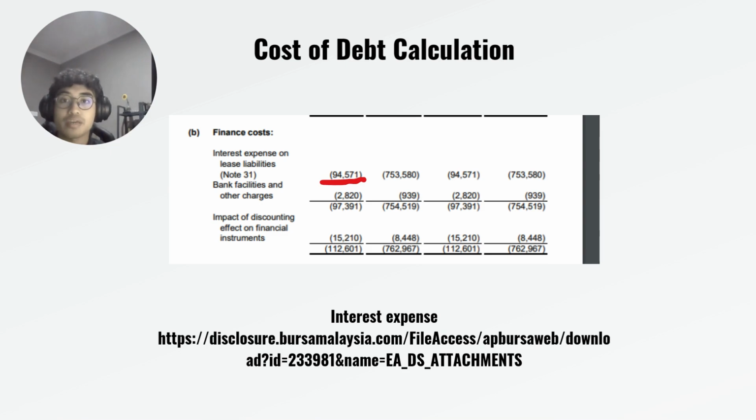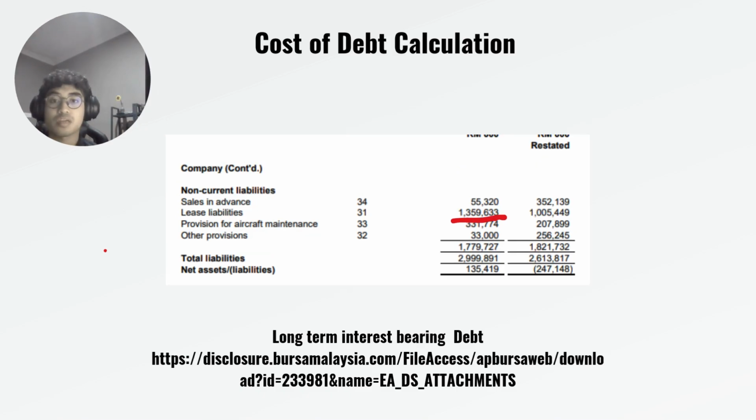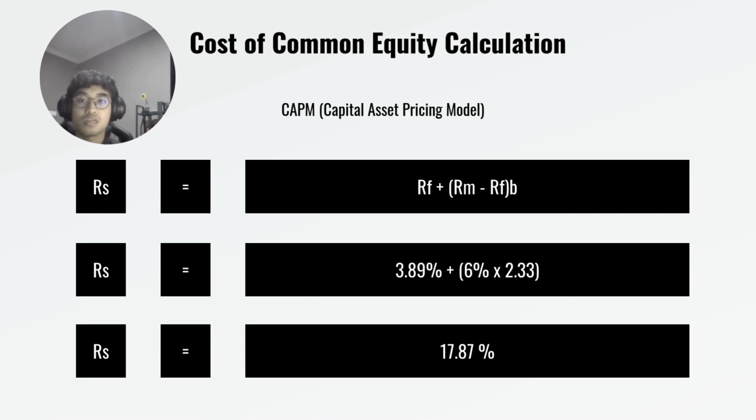So this is where I got the interest expense for the calculation of cost of debt. This is where I got the short-term interest-bearing debt. Next, this is where I got the long-term interest-bearing debt. So adding it to the short-term interest-bearing debt, we get the total interest-bearing debt for the cost of debt calculation.